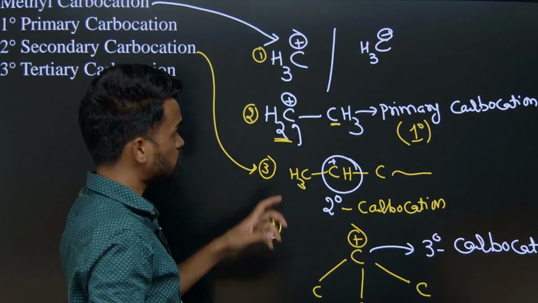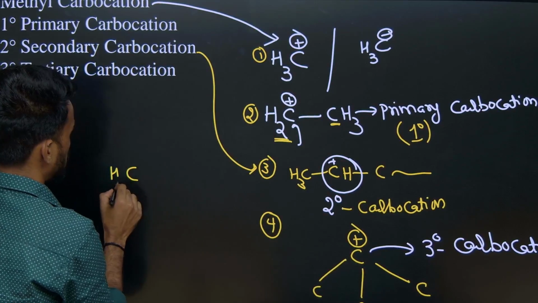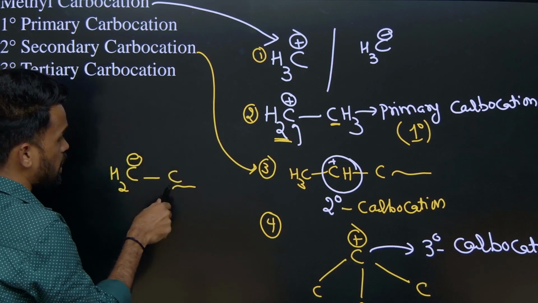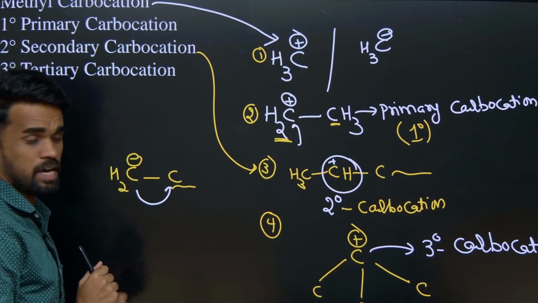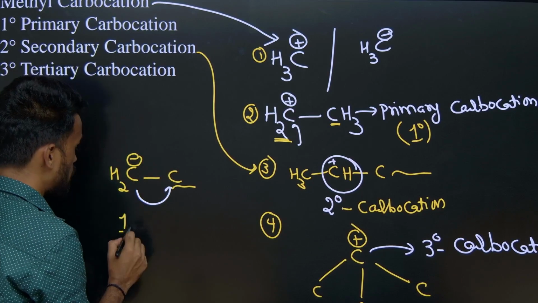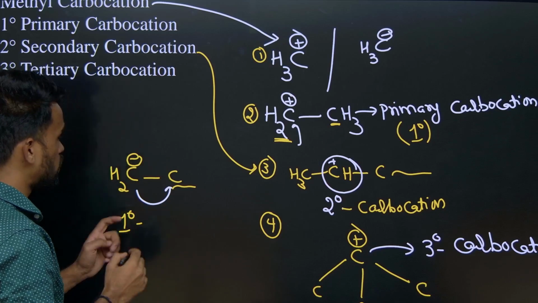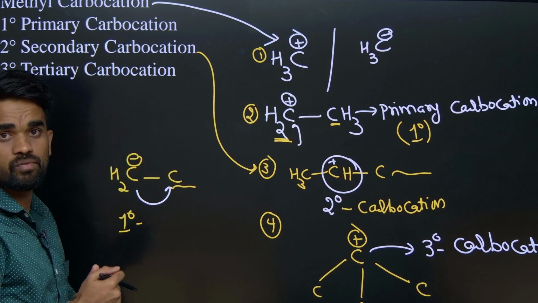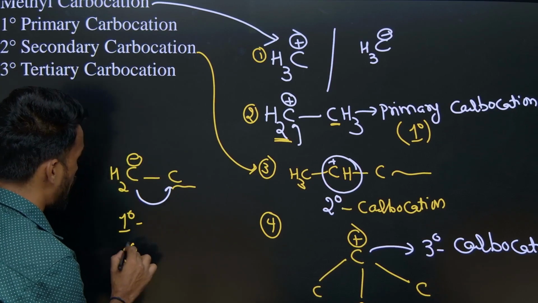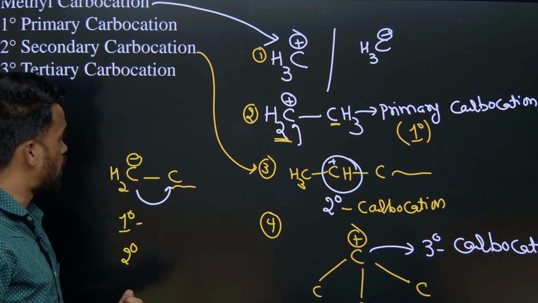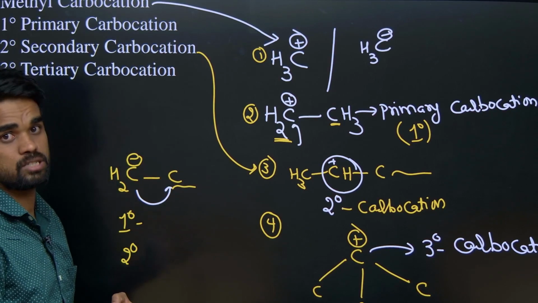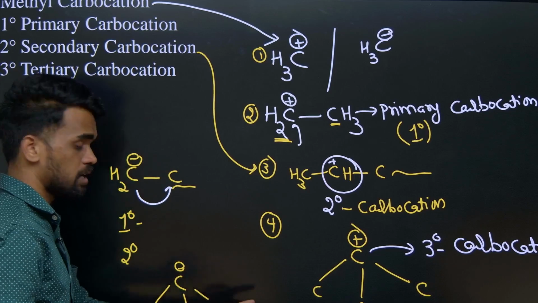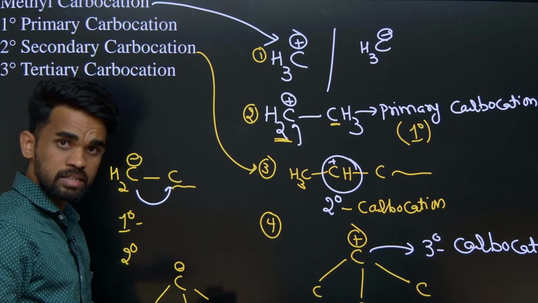And if there is a carbon group here, since only one carbon is directly attached to this carbanion, we should call it a primary carbanion. If 2 carbons are directly attached to this negatively charged carbon, we should call it a secondary carbanion. Similarly, for a tertiary carbanion, it should be connected with 3 carbons directly.